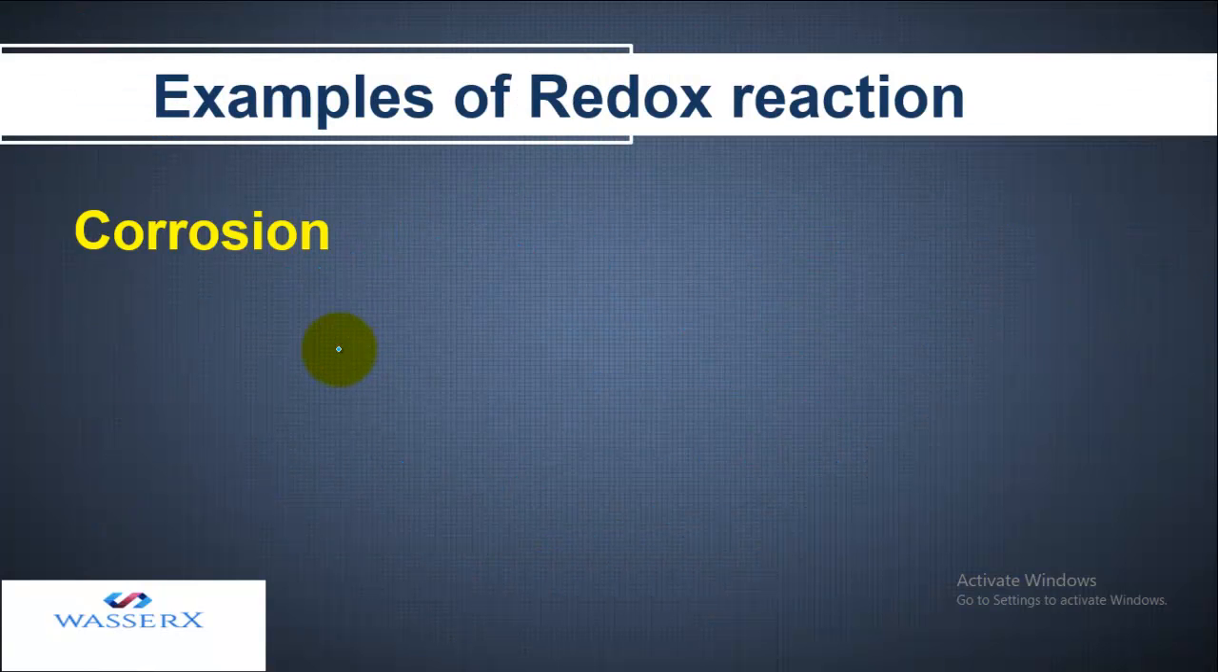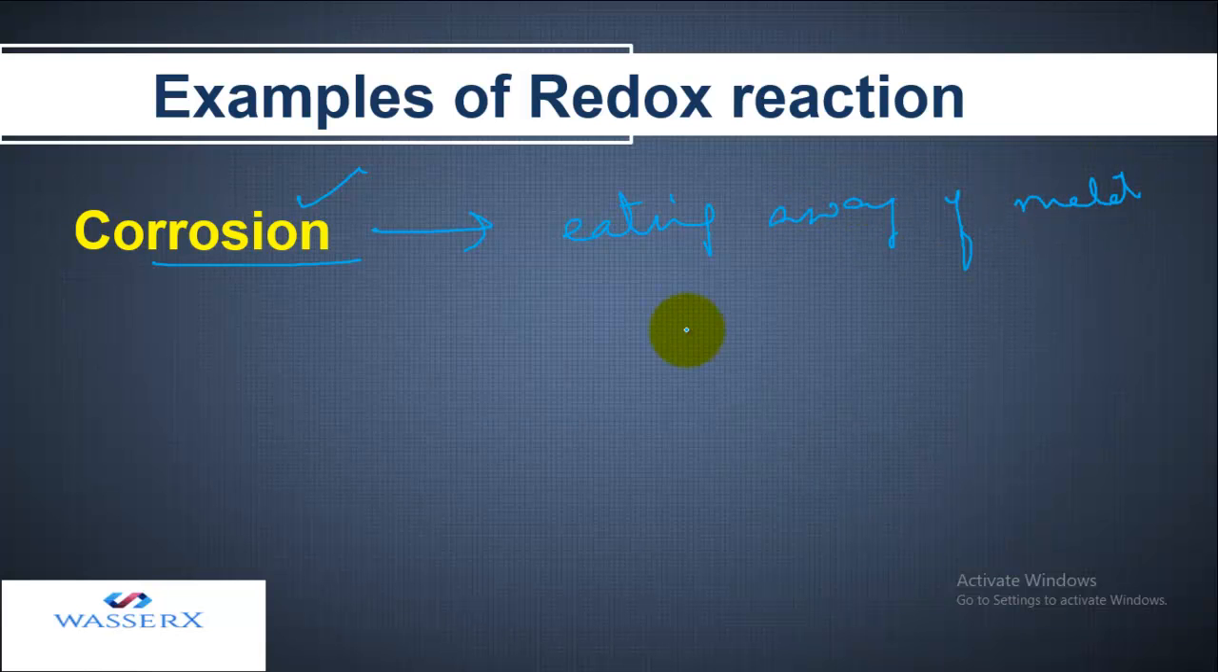Let's do a few more examples. The common example of a redox reaction which you get to see in daily routine is corrosion. What do you mean by corrosion? Corrosion is the eating away of a metal article. In the case of iron, when it gets eaten up, that process is called rusting. For iron we have a special name, rusting, because when it gets eaten up, a brown colored layer is formed on it, which is rust.